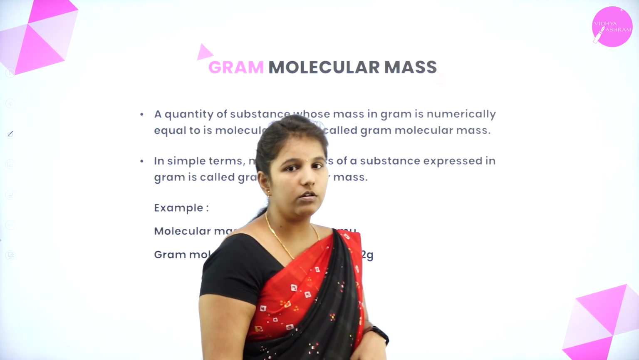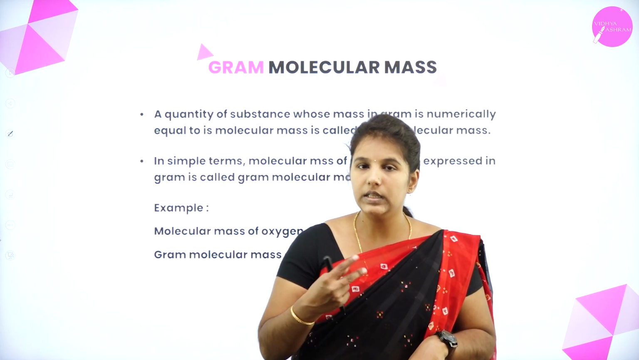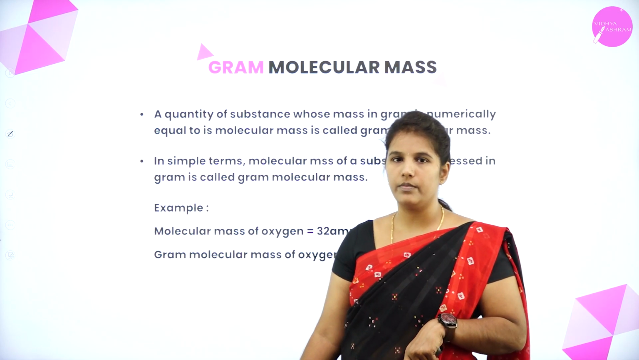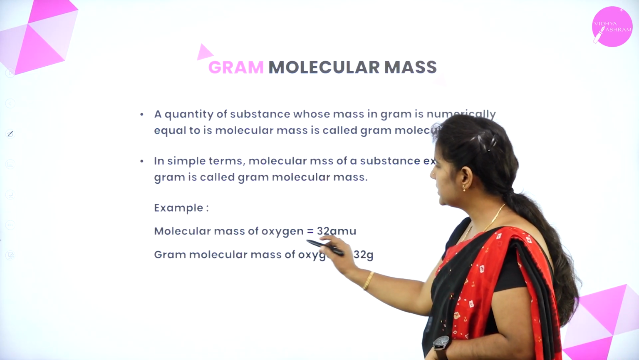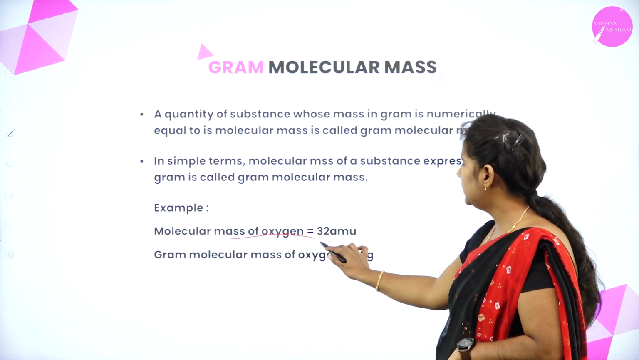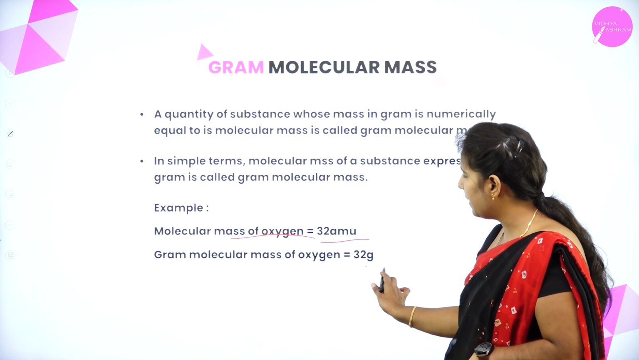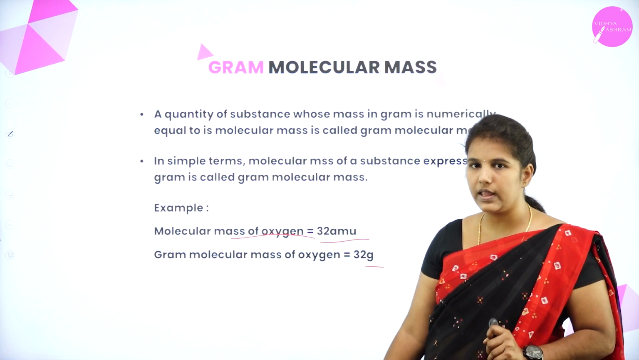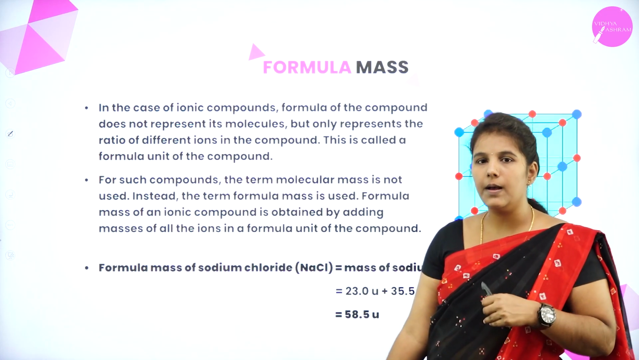Next is gram molecular mass. Just now we have observed that atomic mass can also be expressed in gram. Like that, the molecular mass can also be expressed in terms of gram. Then it is said to be gram molecular mass. The example is, molecular mass of the oxygen is 32 amu. If you write it in gram, then it will become gram molecular mass. It's very simple.